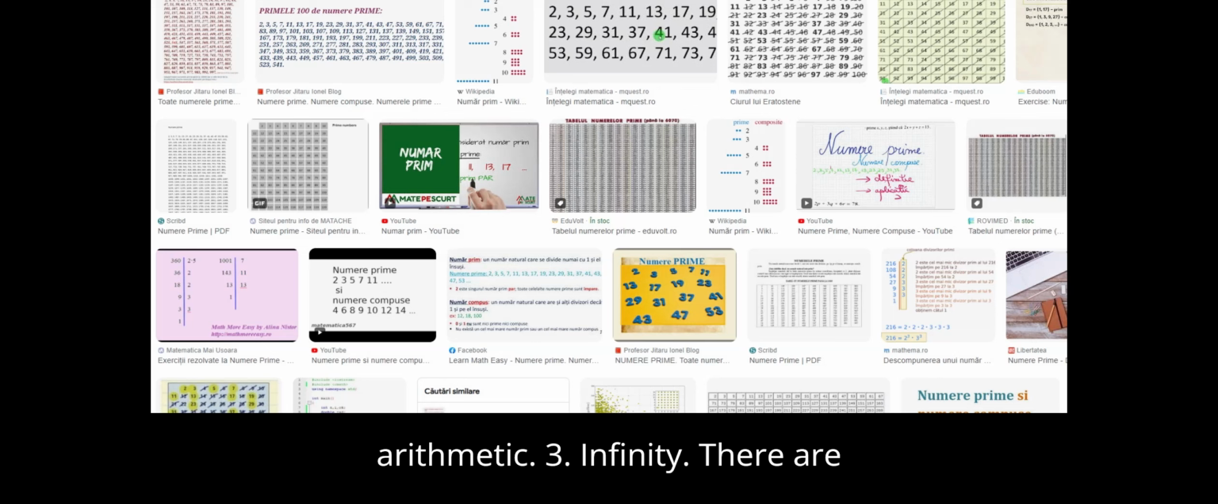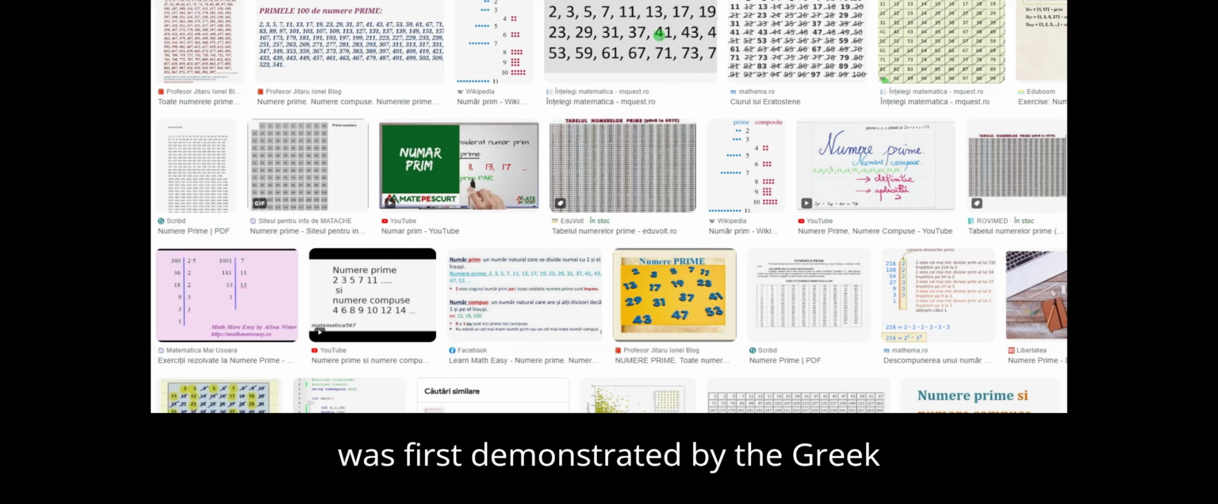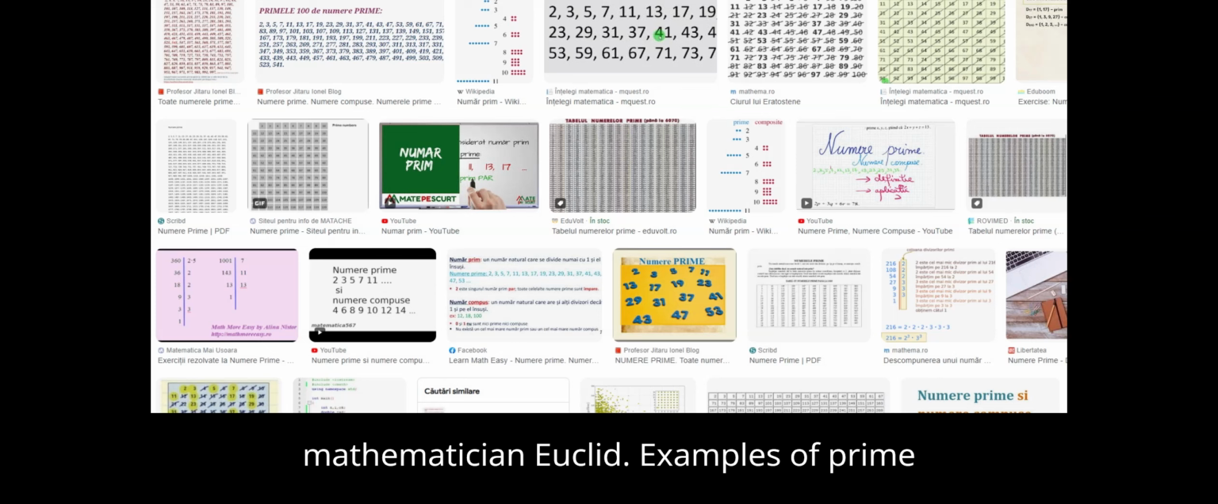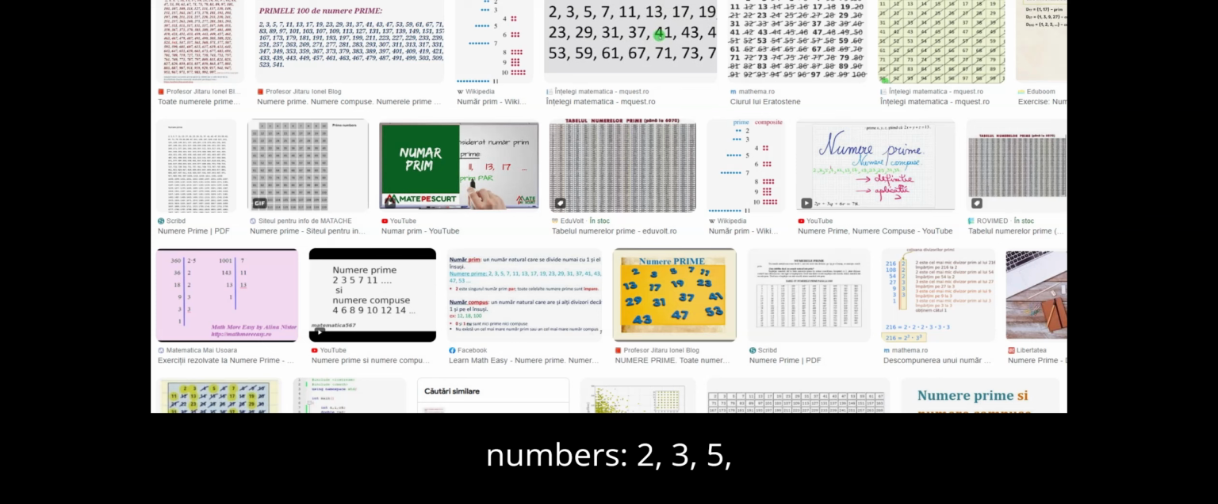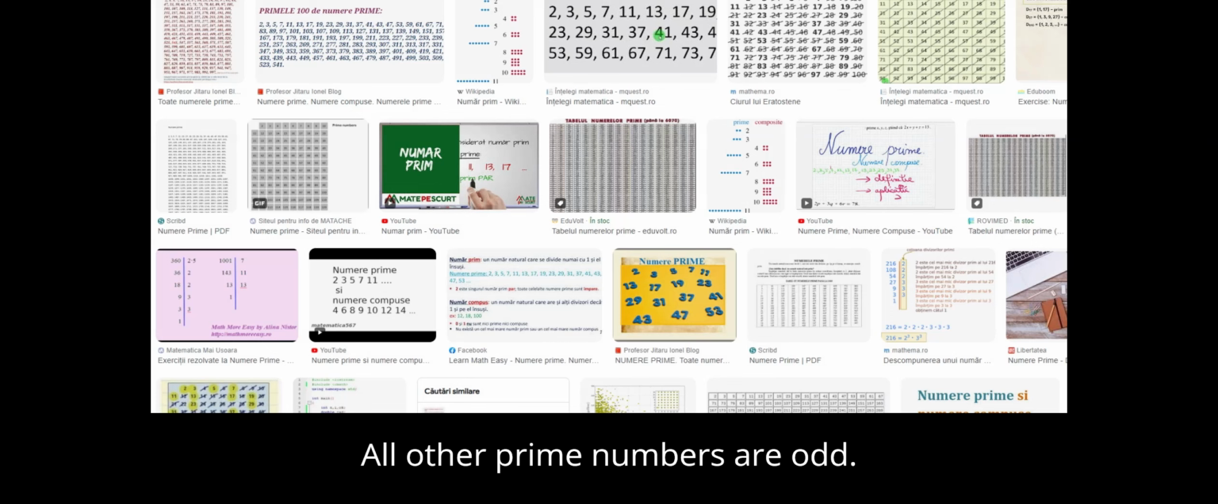3. Infinity. There are an infinity of prime numbers. This fact was first demonstrated by the Greek mathematician Euclid. Examples of prime numbers: 2, 3, 5, 7, 11, 13, 17, 19. Remarks. 2 is the only even prime number, all other prime numbers are odd.